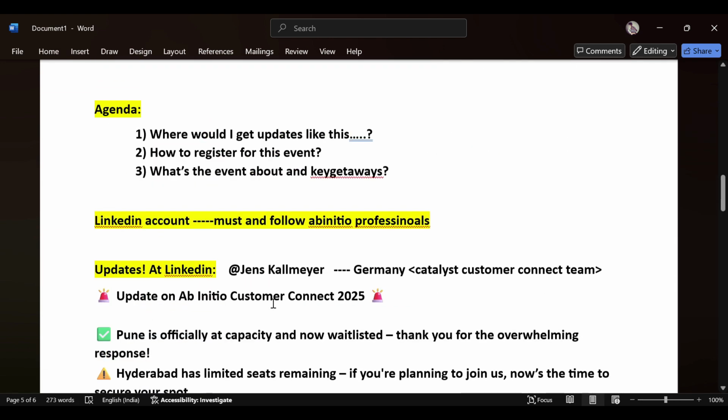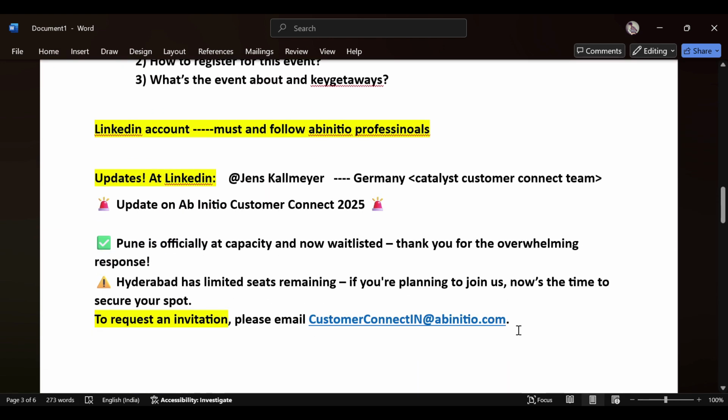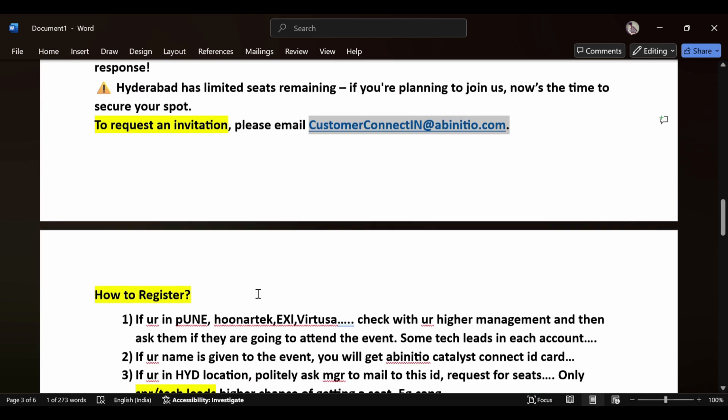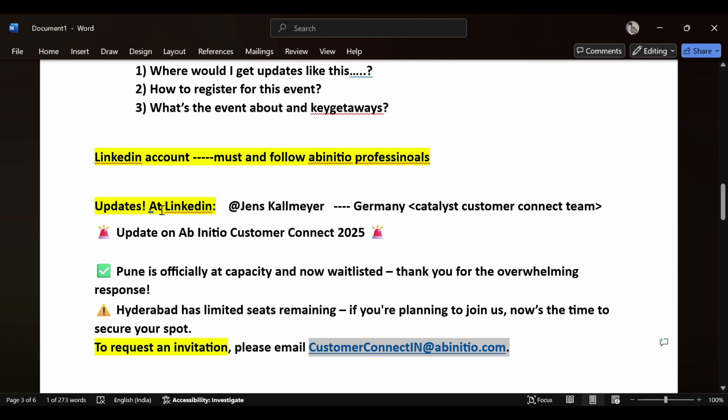So just try once. Politely ask your manager and try once, so that you might get a seat and a temporary ID card. Always get the information from LinkedIn as well. Get connected with the various administrative professionals on LinkedIn, including higher management professionals.